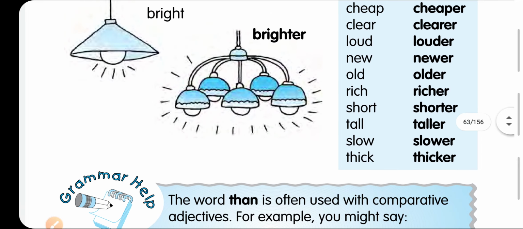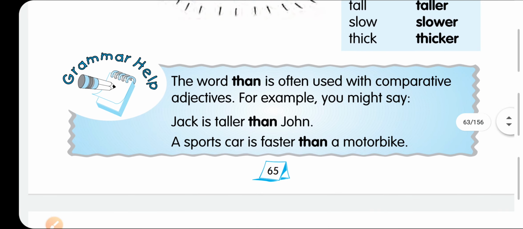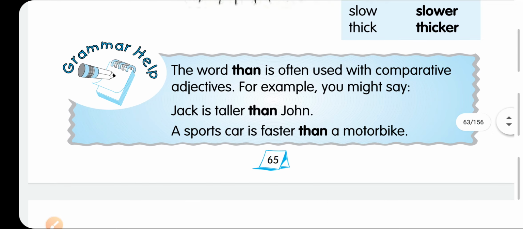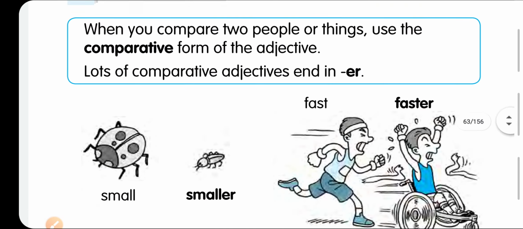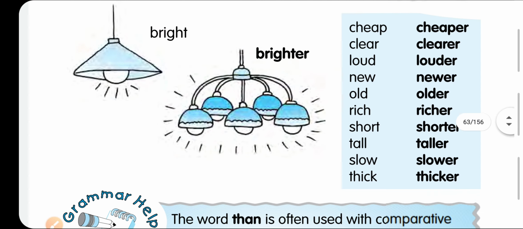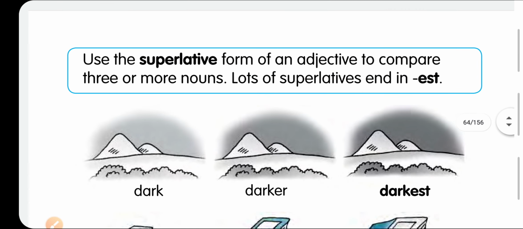Sometimes you can see a few more words there. Suppose Jack is taller than John. If I am comparing two children, Jack and John, Jack is taller than John. That's why I will use taller, not tall. So all these are called comparison of adjectives, but sometimes we have to use the superlative degree.